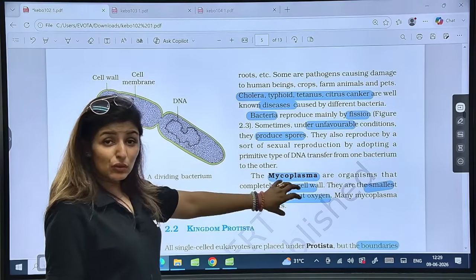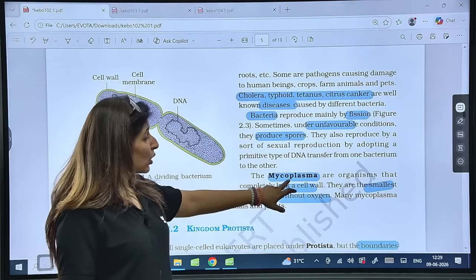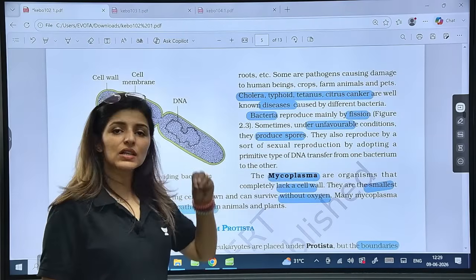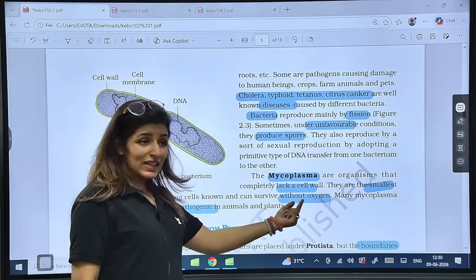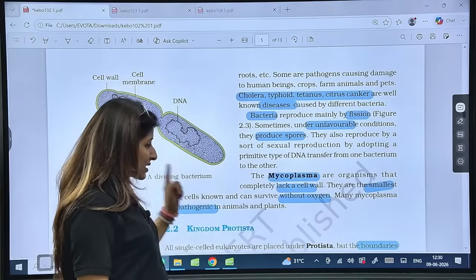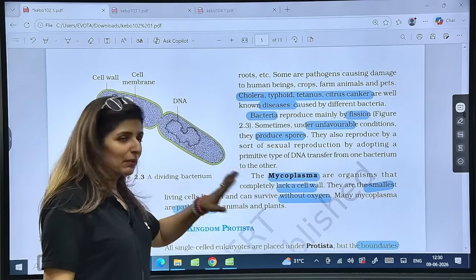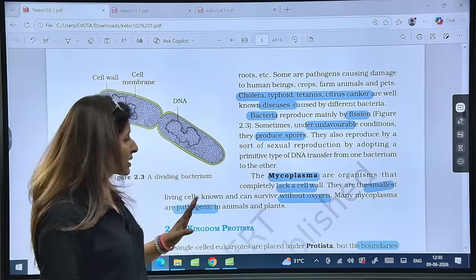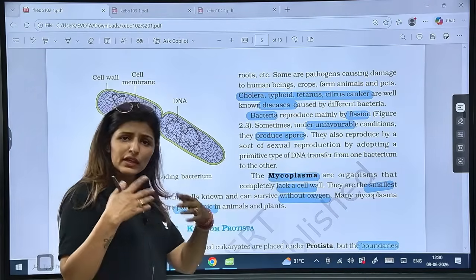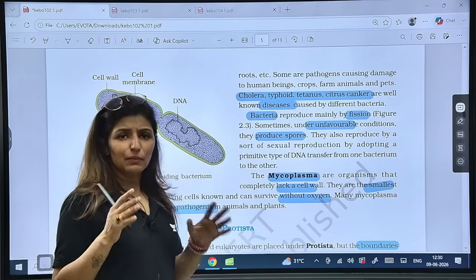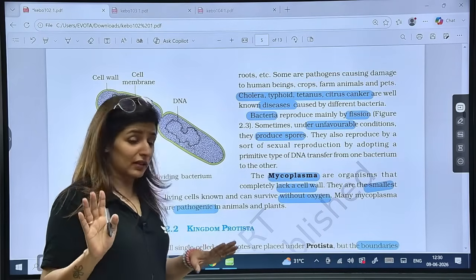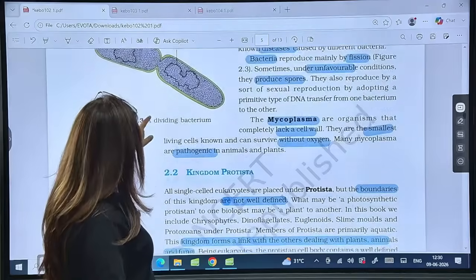Now there is this unique type of bacteria called mycoplasma: the smallest living organism, it lacks a cell wall, it is the smallest living cell, it can survive without oxygen, and it is pathogenic in nature. You have to remember these four points about mycoplasma. Because they don't have a cell wall, they can keep changing their body shape. Pleomorphic. We have read that in our marathons already. Are these points clear to all?